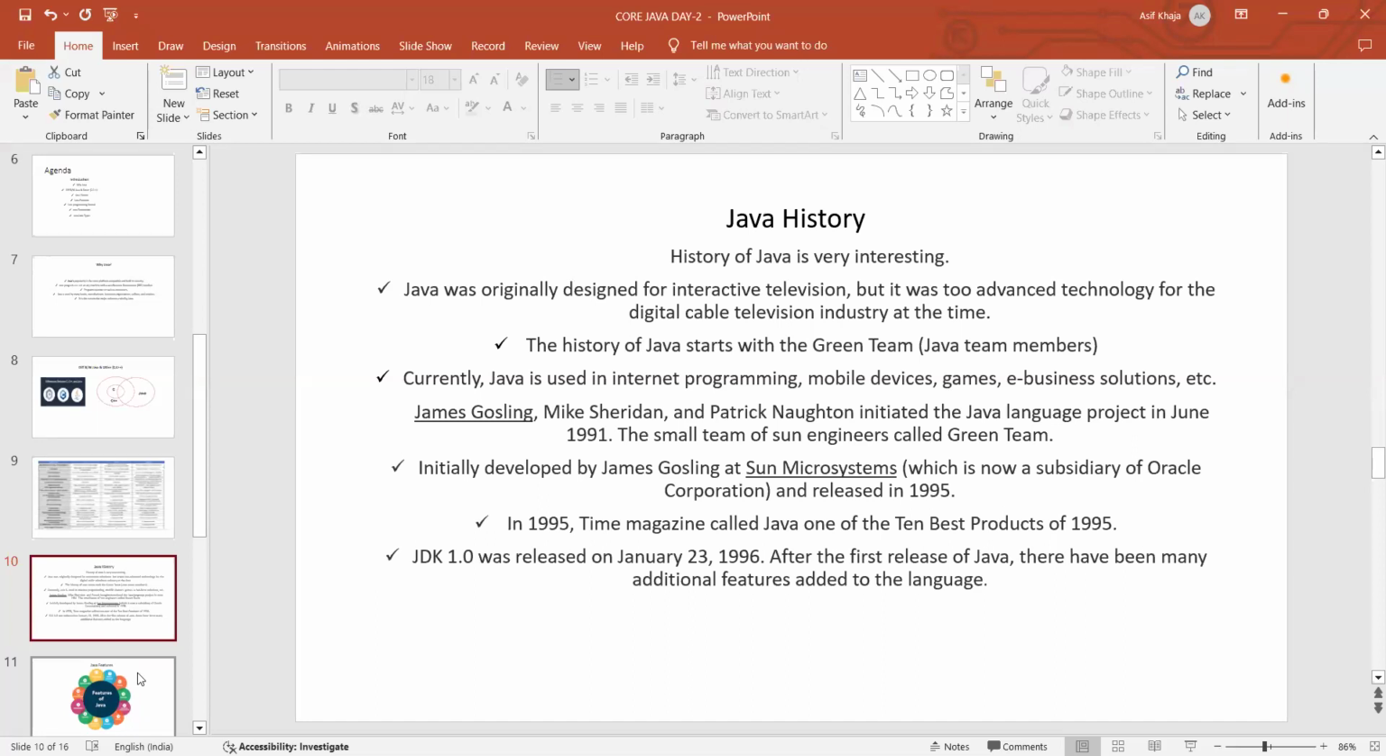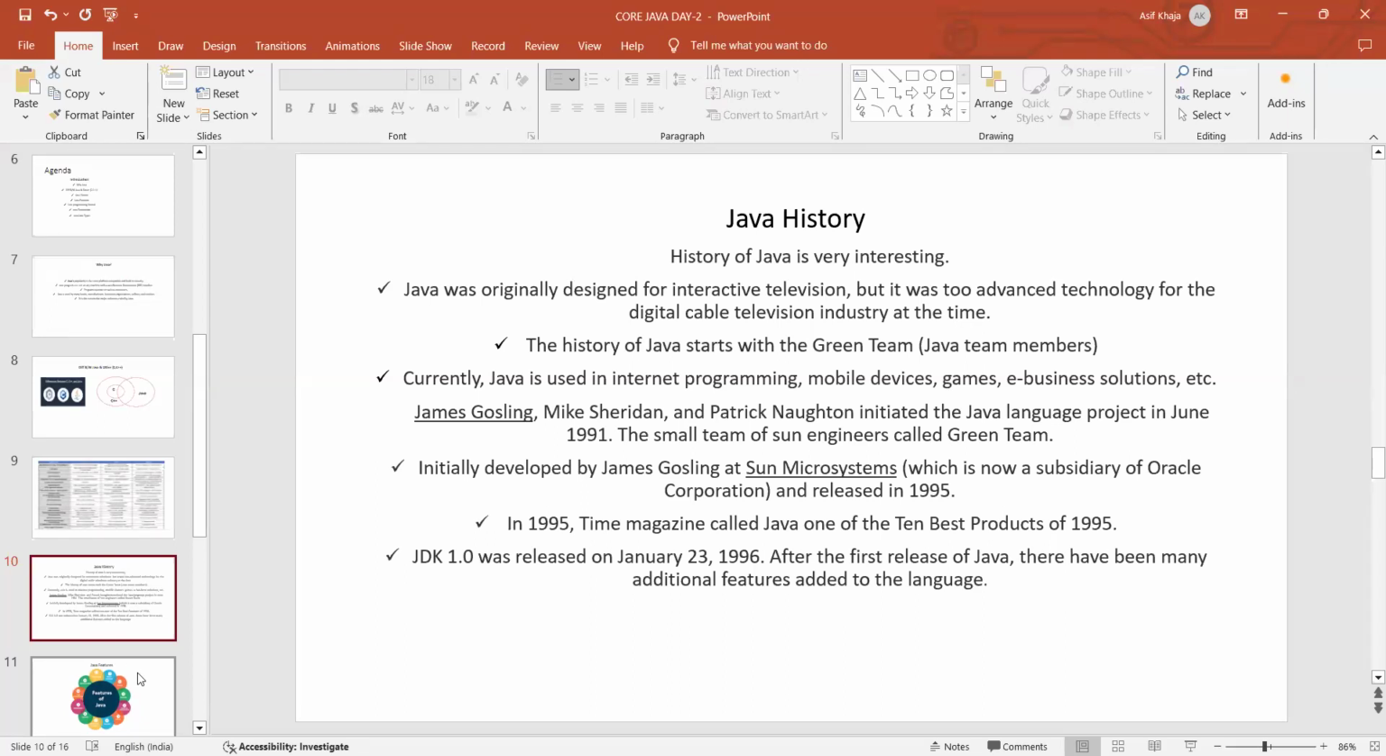Initially it was developed by James Gosling at Sun Microsystems, and it was released in 1995. In 1995, Time magazine called Java one of the 10 best products of 1995. At that time itself it was called one of the 10 best products, and Java was among them.